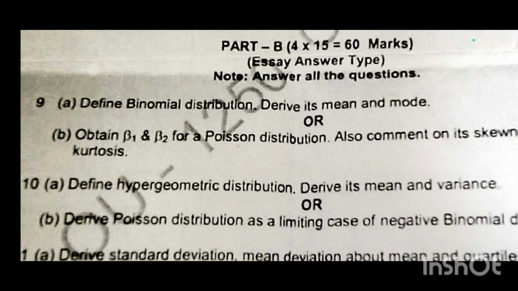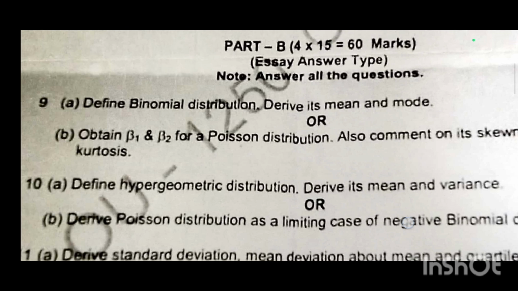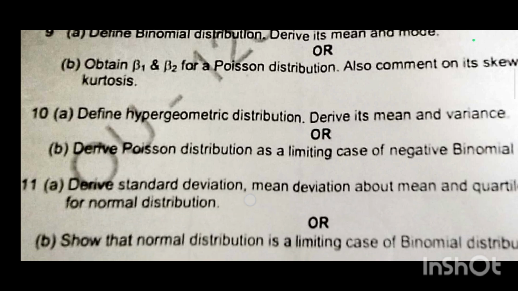Define binomial distribution, derive its mean and mode. Obtain beta 1, beta 2 for Poisson distribution, and also comment on skewness and kurtosis. Define hypergeometric distribution, derive its mean and variance.